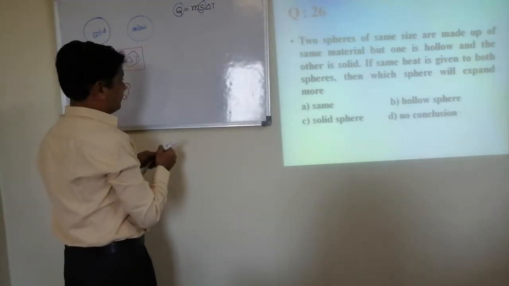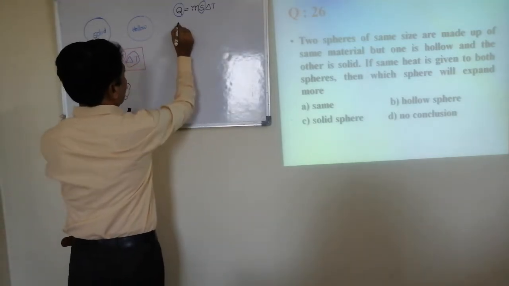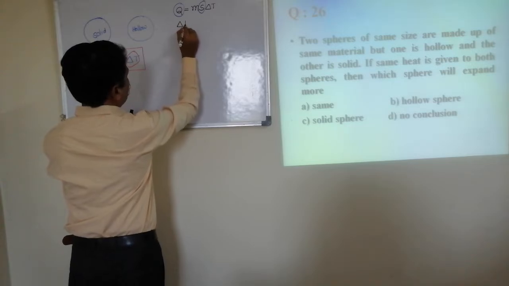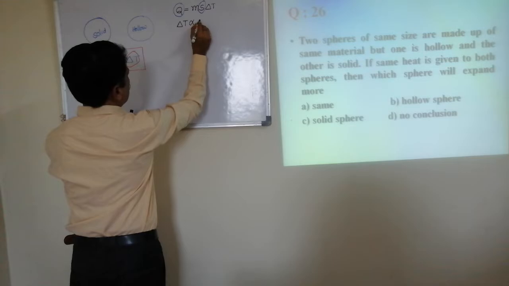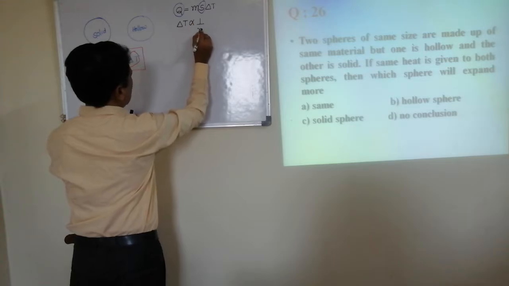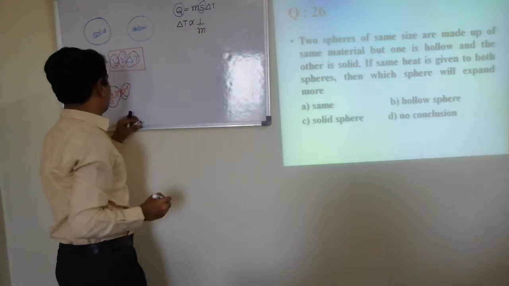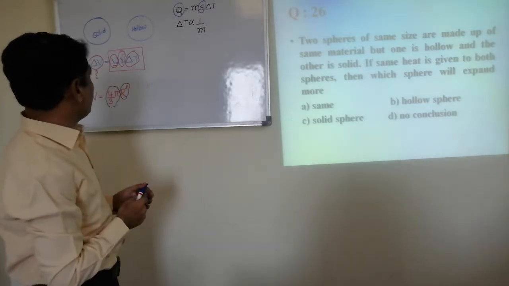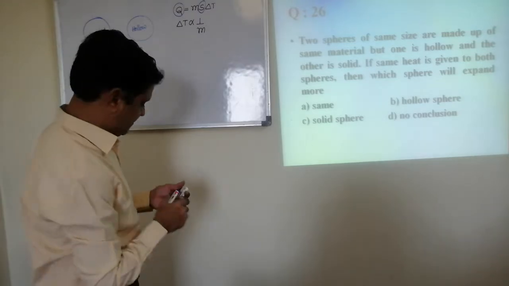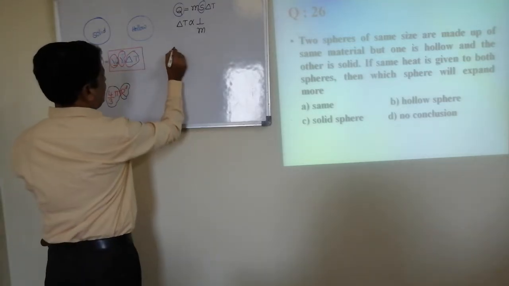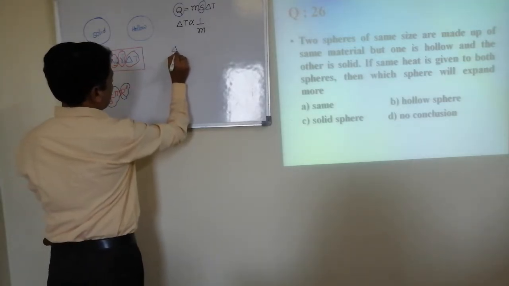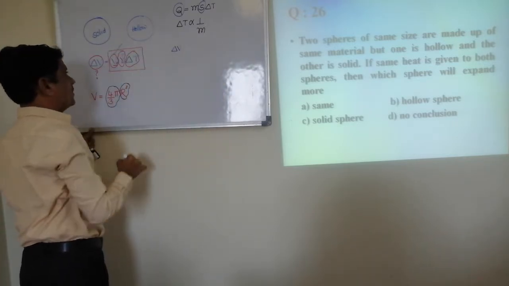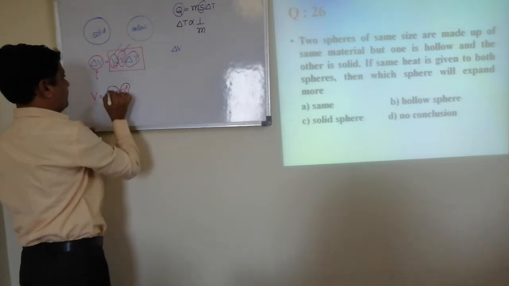Since mass is different, change in temperature may be different. Then how are they related? According to that, change in the temperature delta T is inversely proportional to the mass. Now, when I come to the concept of expansion, see delta V in this 26th problem, once again initial volume remains the same, gamma remains the same.